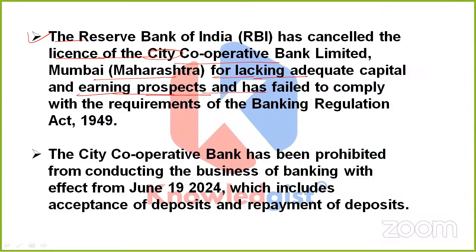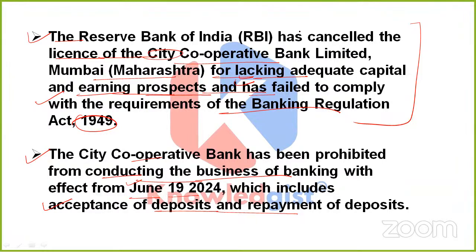And apart from it, the second reason is that this bank also failed to comply with the requirements of the Banking Regulation Act, which was in 1949. Apart from it, this City Cooperative Bank has been prohibited from conducting the business of banking, and this whole thing took effect from June 19, 2024. Another thing is that this whole cancellation process includes the acceptance of deposits and repayment of deposits.